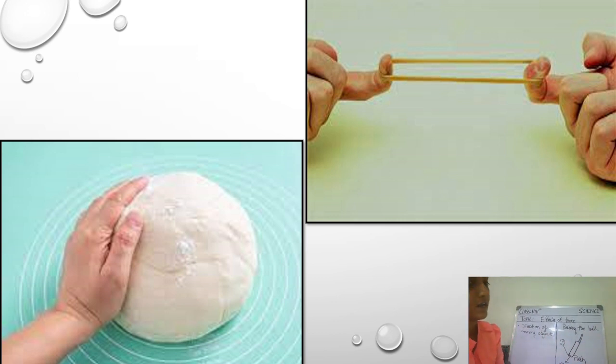So students, if we have a dough and we push it harder, what do you think, will the shape of the object change or not? Shape of this dough? Yes, it definitely changes. And what about the rubber band? Yes, when we stretch the rubber band, what is happening?